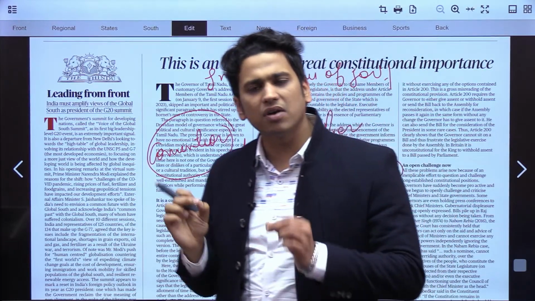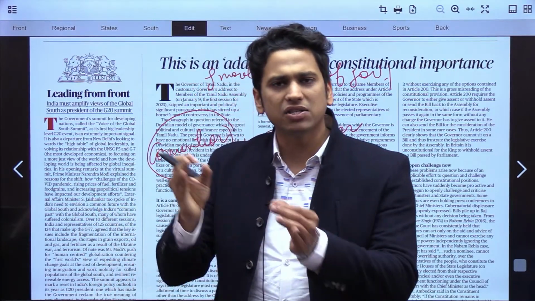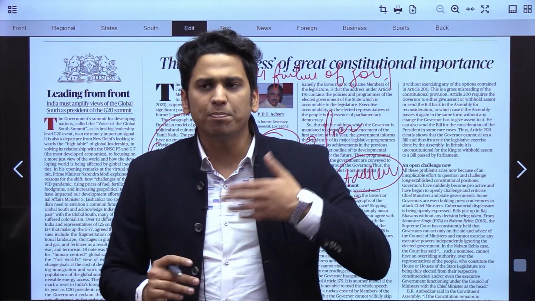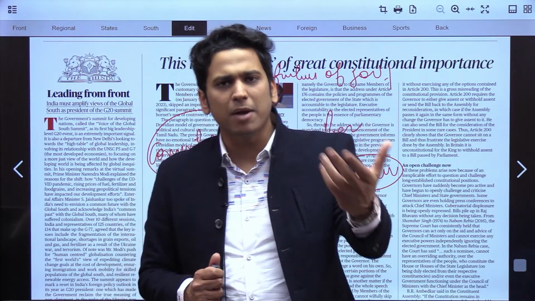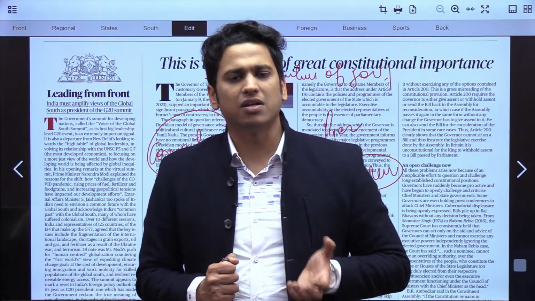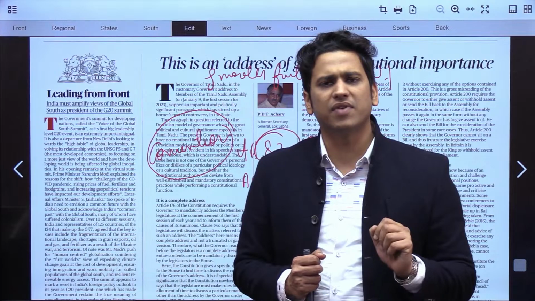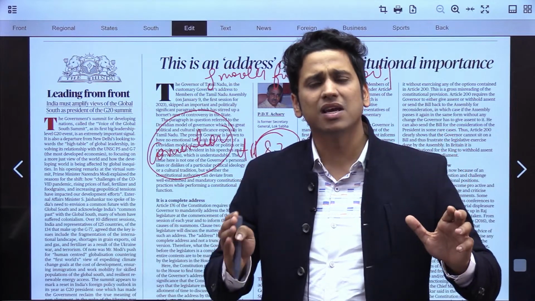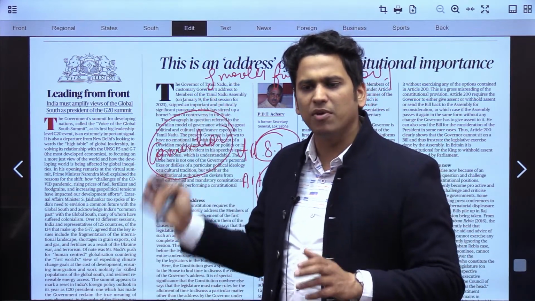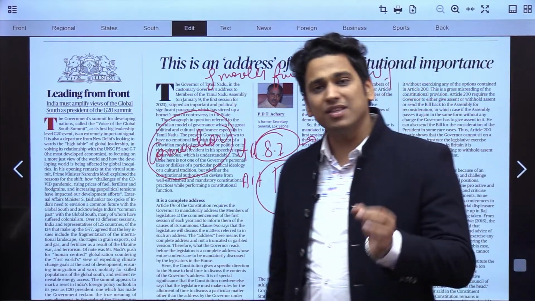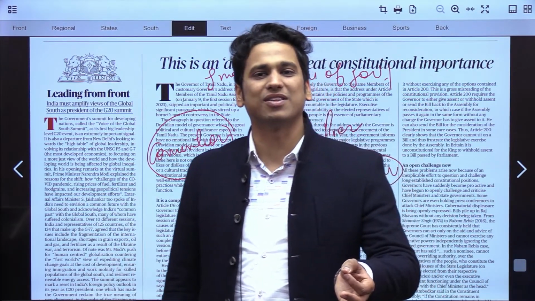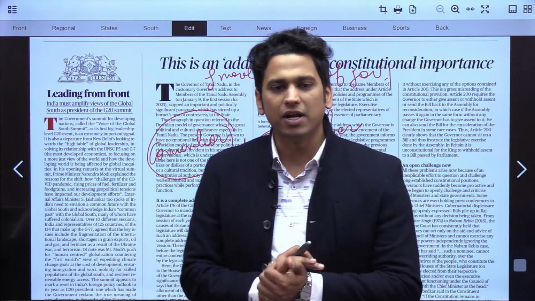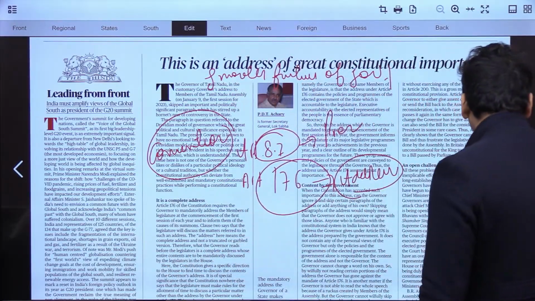And this address of the governor is very important, because it lays down the executive programs and the legislative laws of the state government. So the people are aware, the ministers are aware, the members are aware of what is being done by the state. So this presidential or governor address is very important. It's not just any address, it has to be done with proper traditions and proper conventions. This is the basic theme of this particular editorial, and we would see in the coming days a lot of editorials again on this particular thing. Why? Because this issue has become a hot topic among the editorials, right? Chaliye, moving to the next part.